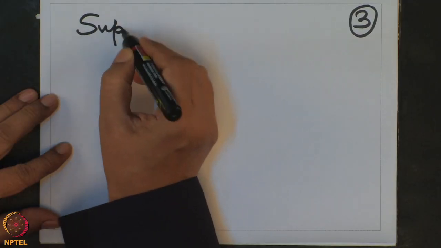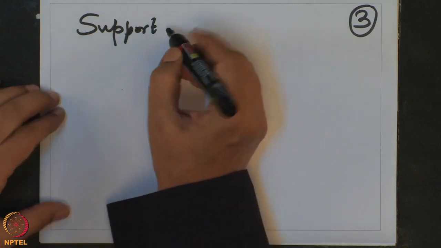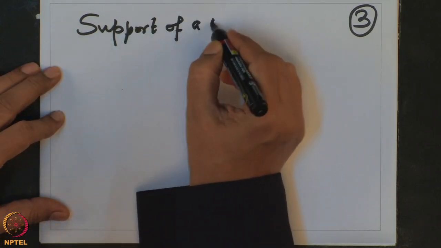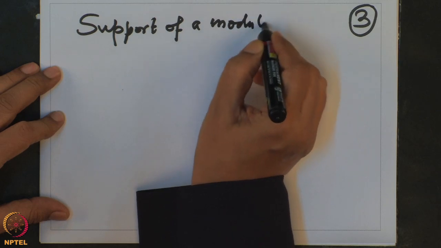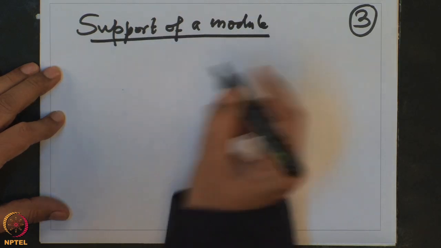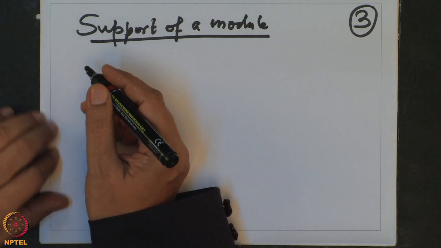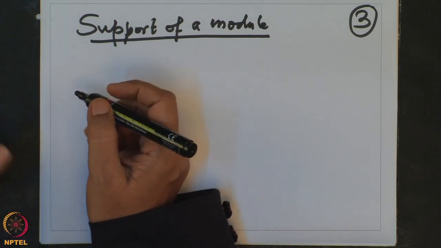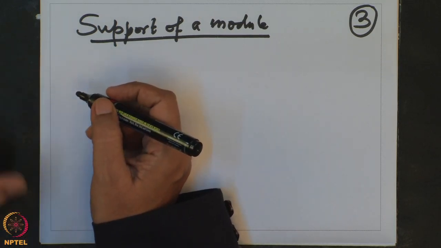Now we come to the support of a module. The support of a module and the set of associated prime ideals of a module are very closely related. They are not exactly the same, but they are very closely related. And what is the close relation, that we will find out now.